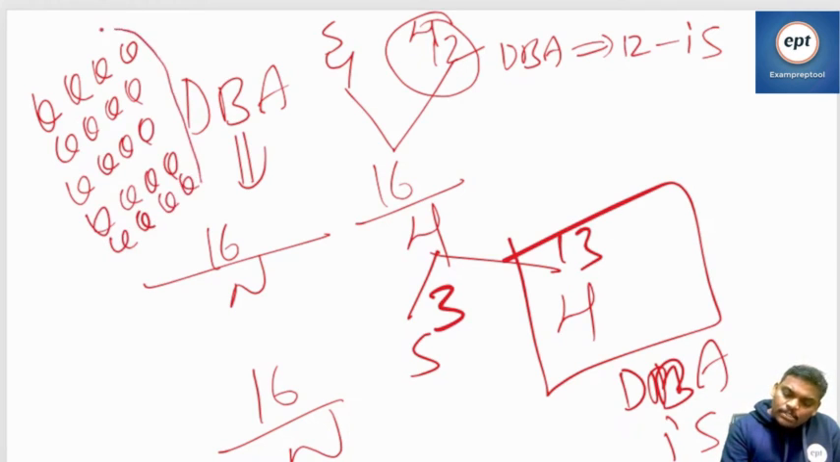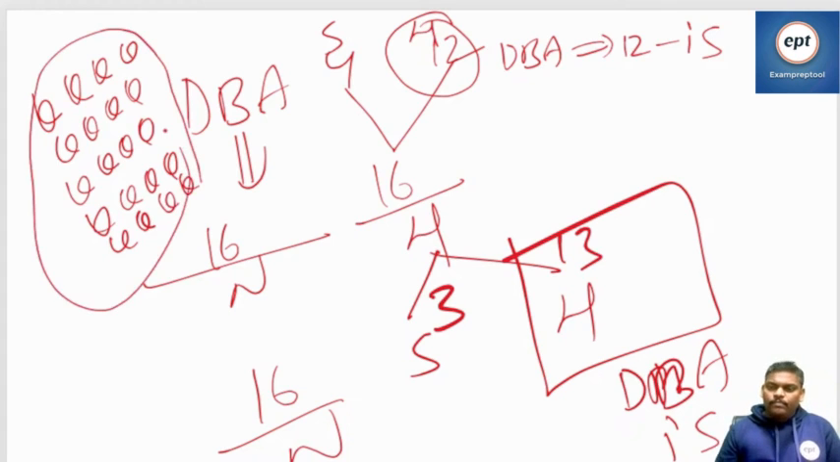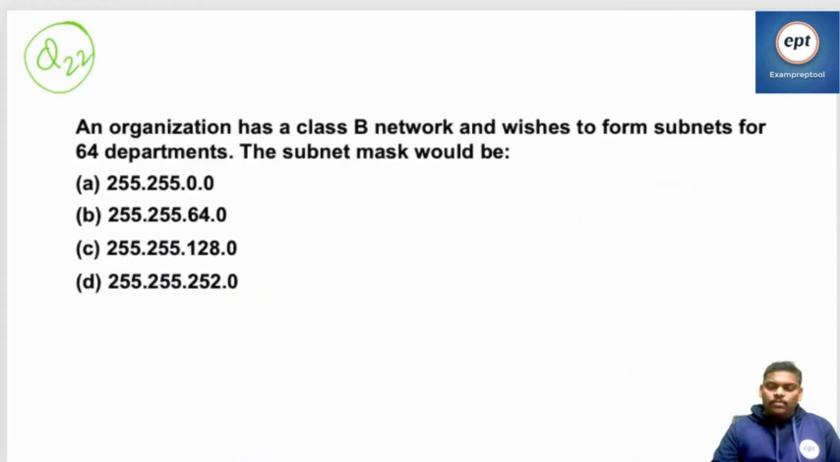I kept 20 stars. Please go through it one time. Go to question number 22. An organization has a class B network. He didn't mention how many subnets, he didn't mention how many hosts. Because of class B, I can say 16 plus 16. Subnetting is done, so the host part is decreased. How much decreased? I don't know.